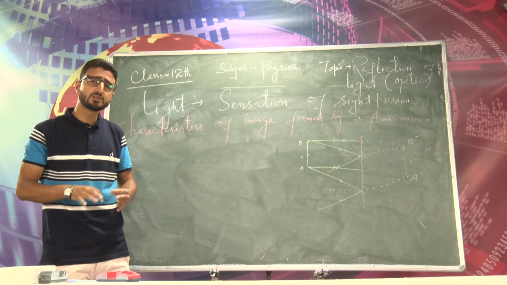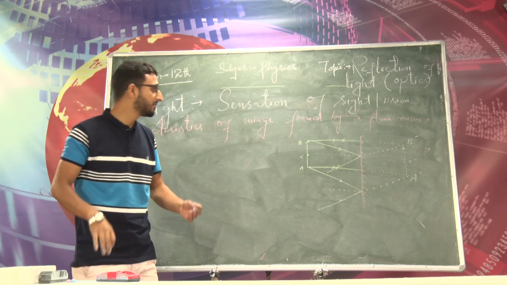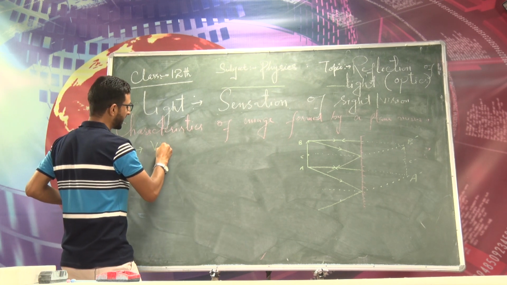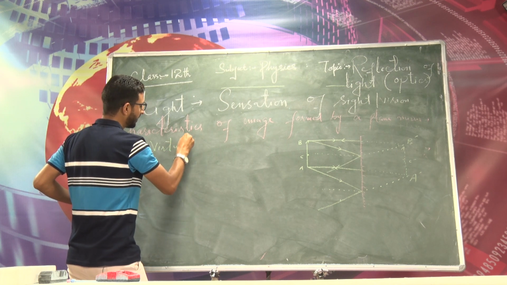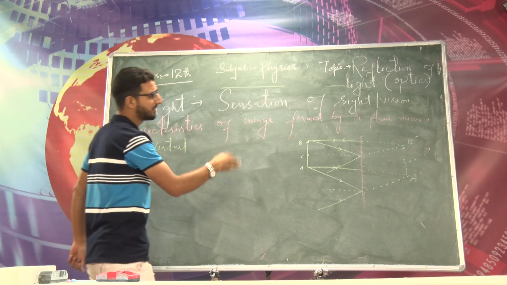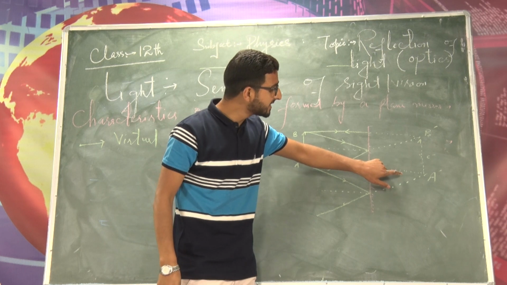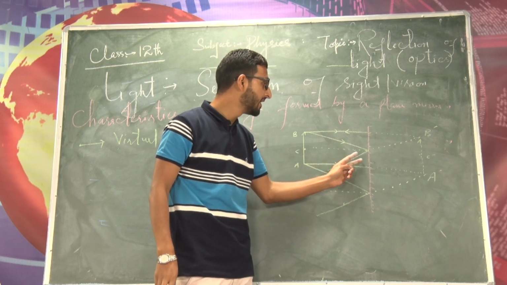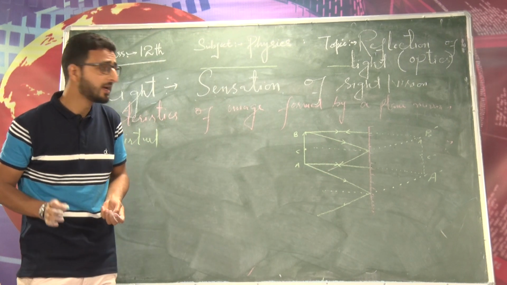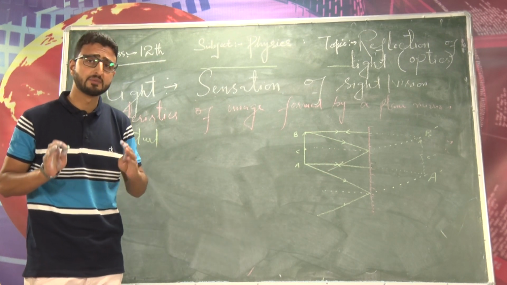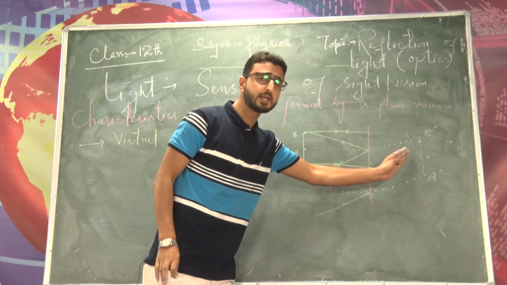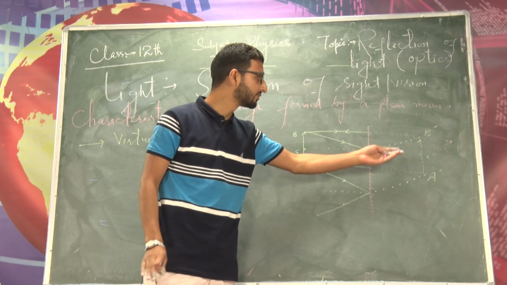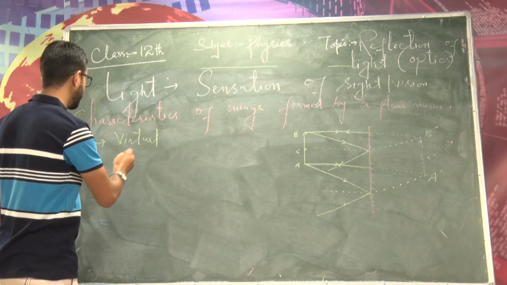Now the characteristics of the image formed by a plane mirror are, basically, the image formed by a plane mirror is virtual. Why virtual? Because it cannot be obtained on the screen, because light rays actually do not pass through the plane mirror. This is the opaque, reflecting surface of the plane mirror. So that is why the image formed by a plane mirror is virtual, because it cannot be obtained on screen. That is why I have shown this by dotted lines. Light rays actually don't pass through this, right? So the image formed by a plane mirror is virtual.